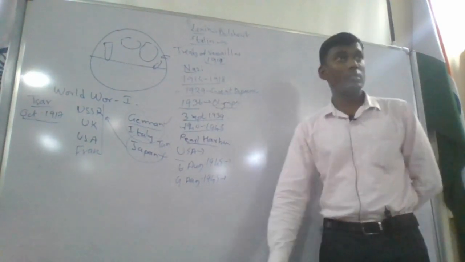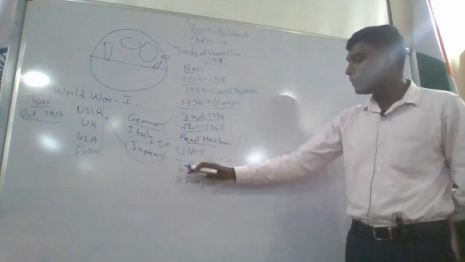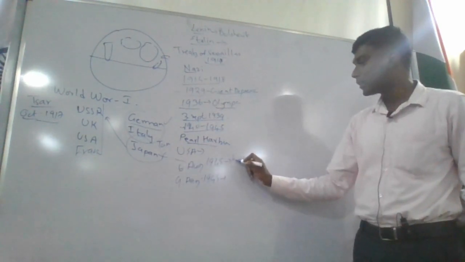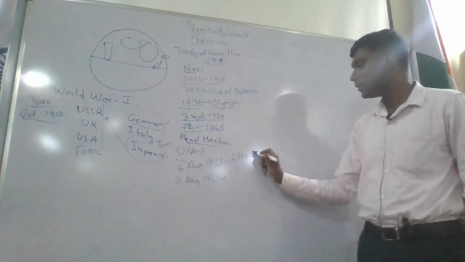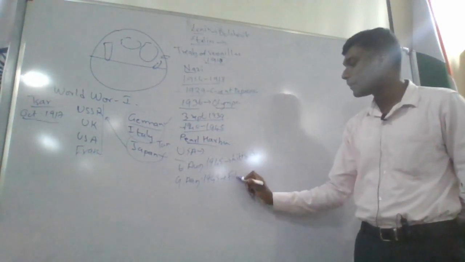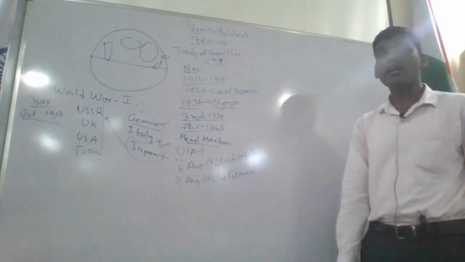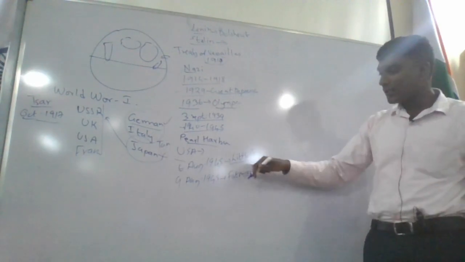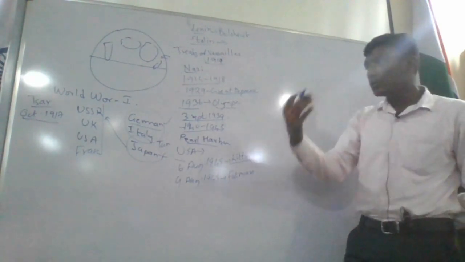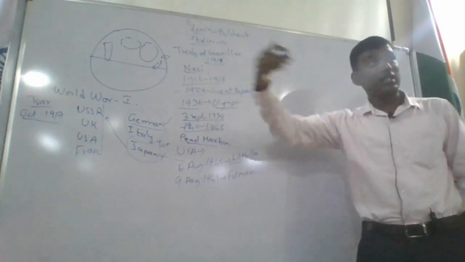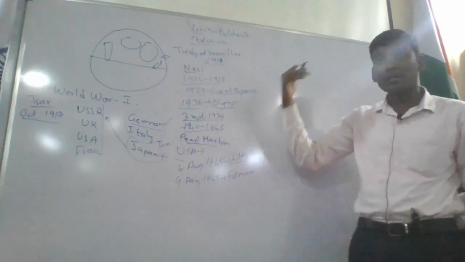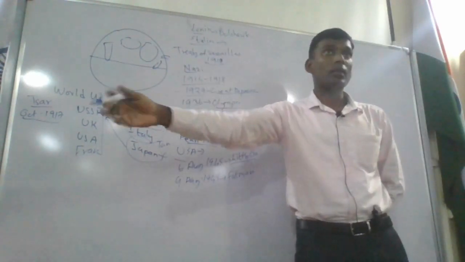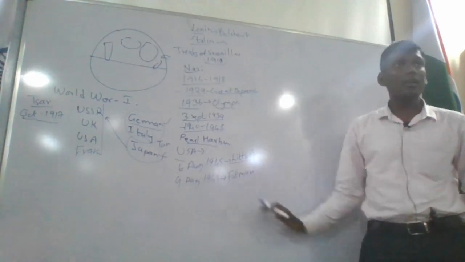Two nuclear bombs were dropped, and the bomb dropped on Hiroshima was Little Boy. And here it is Fat Man. Do you all understand? Little Boy and Fat Man. This question was asked in UPSC. The written examination question was this, but for the interview, you have to know all these things. What is exactly happening? And why Putin's Russia is attacking Ukraine.